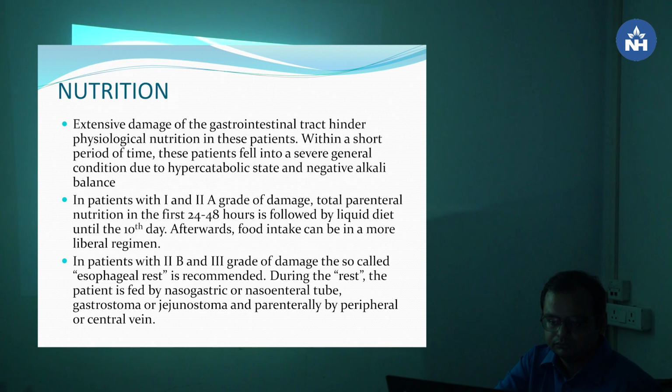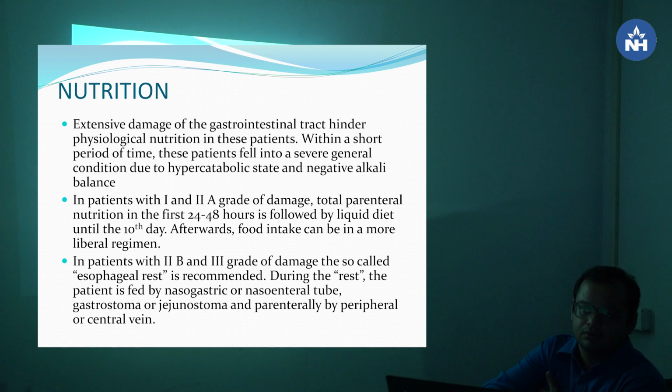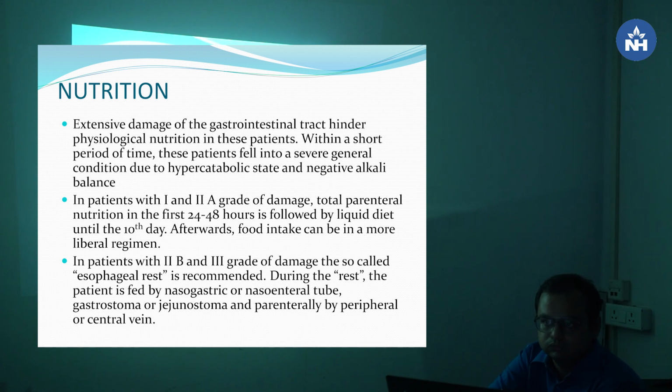Sir, here, in grade 2B and 3, is nasogastric Ryle's tube okay in this situation? I think they have written the NG tube in all the options. When to place it? Ryle's tube, like, in the initial 24 hours, and I think it's okay.